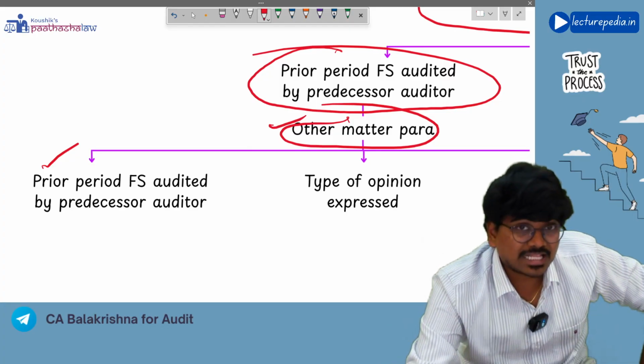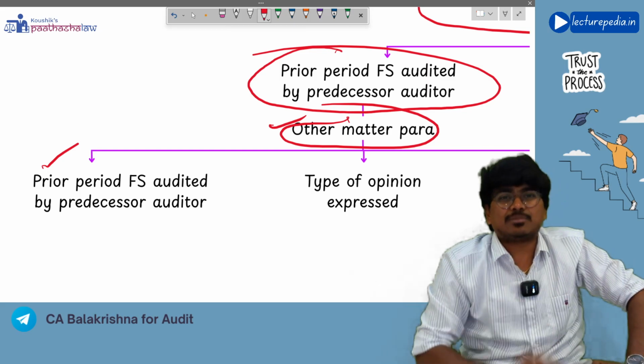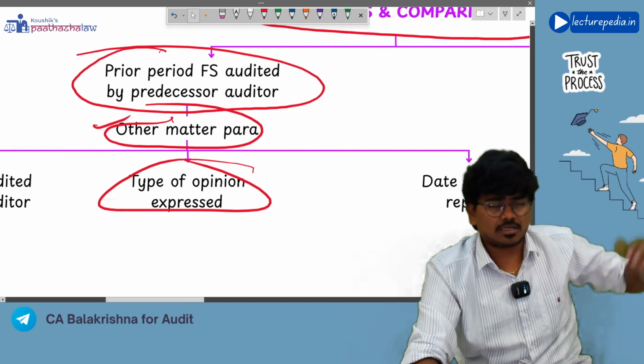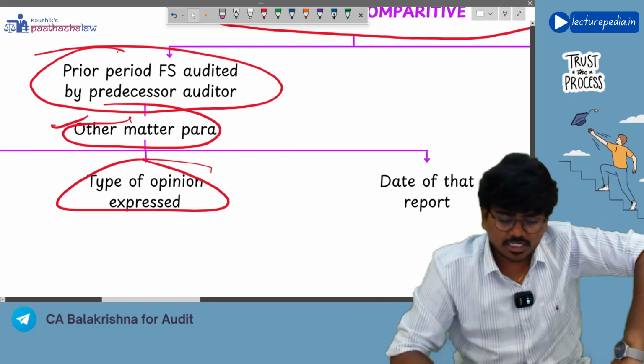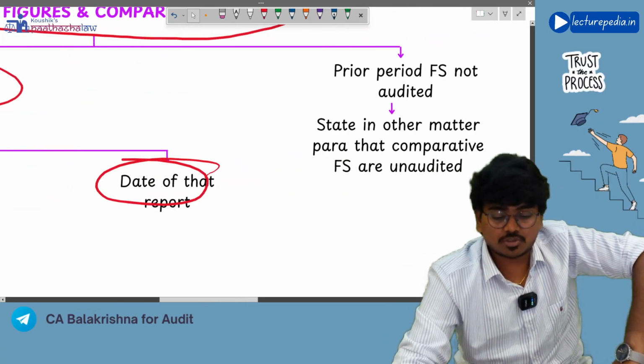See, you use the other matter paragraph because you are communicating something about the audit. And you should also mention the type of opinion that the predecessor auditor gave in the previous year audit report, and the date of that report. These three things you need to mention.